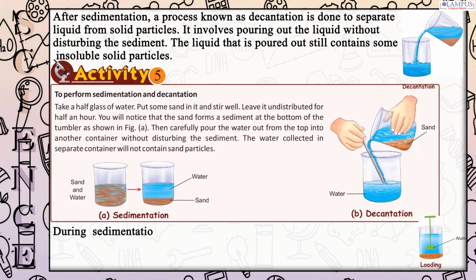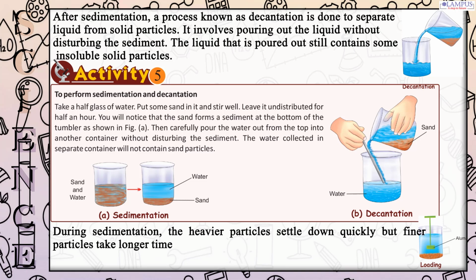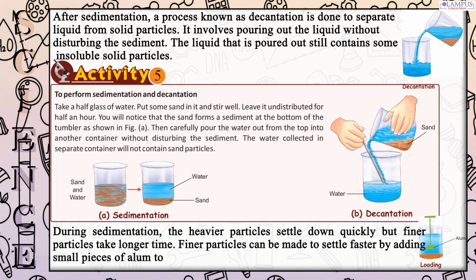During sedimentation, the heavier particles settle down quickly but finer particles take a longer time. Finer particles can be made to settle faster by adding small pieces of alum to the muddy water. This method is called loading.